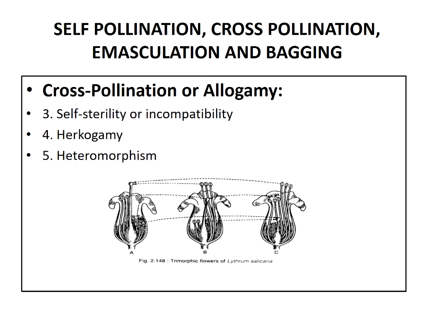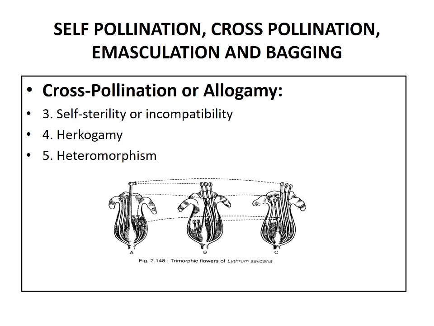Then the last one is heteromorphism. In some plants, the flowers are of 2 or 3 different forms, having anthers and stigmas developed at different levels. In the case of dimorphism, one type has a long stamen and a short style, and the other has a short stamen and a long style. In the case of trimorphism, in this diagram we observe trimorphic flowers.